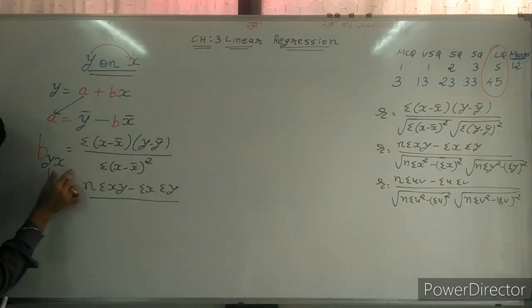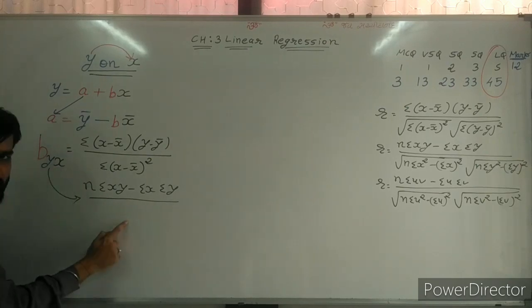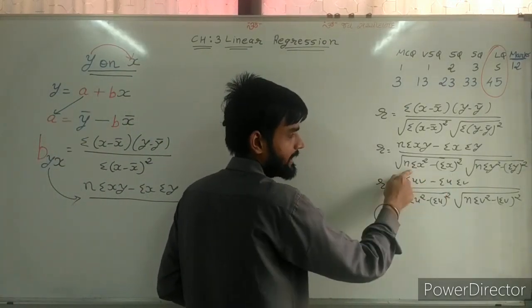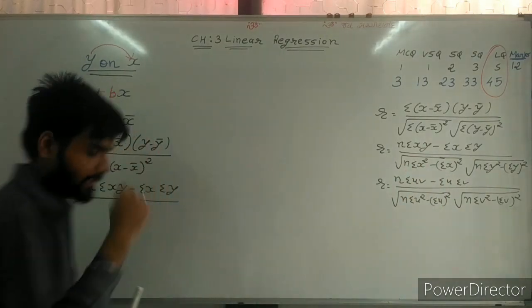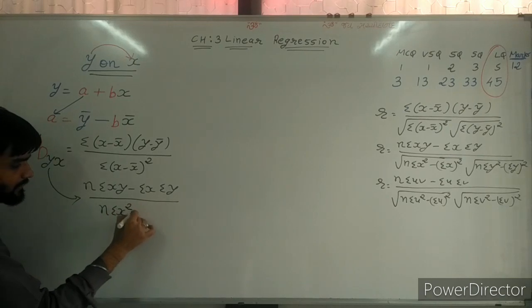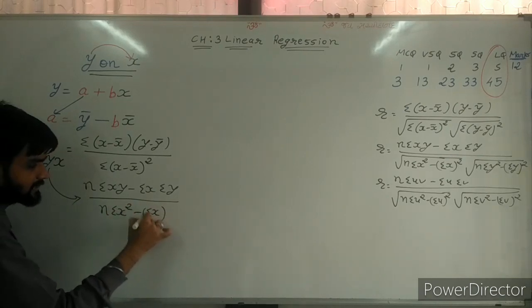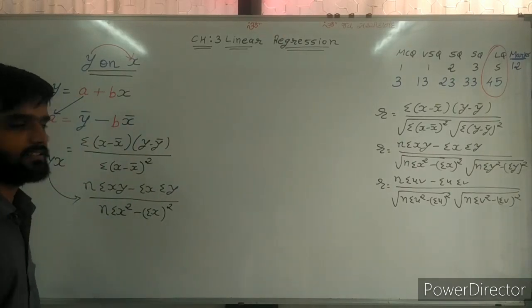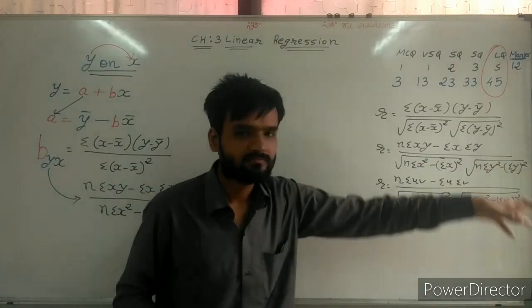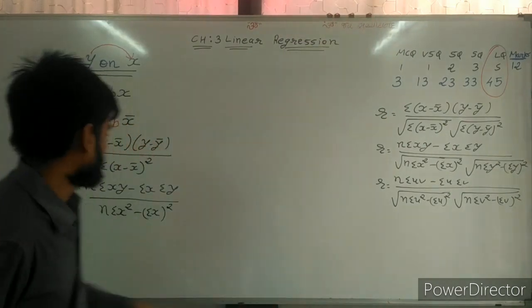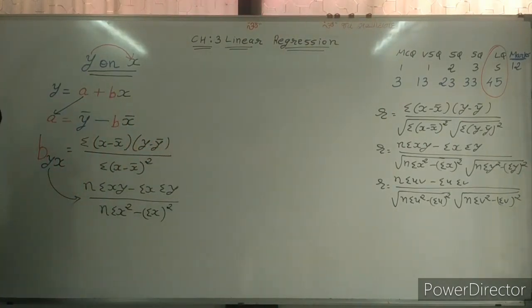Base is x. So value of x is only this: n sigma x square minus sigma x whole square. And don't write root sign. Cancel the root sign. Simple one. So this is the second formula of B.